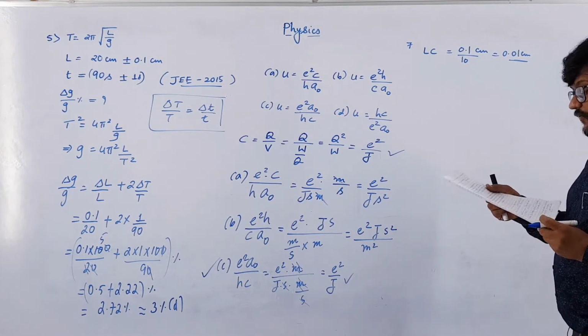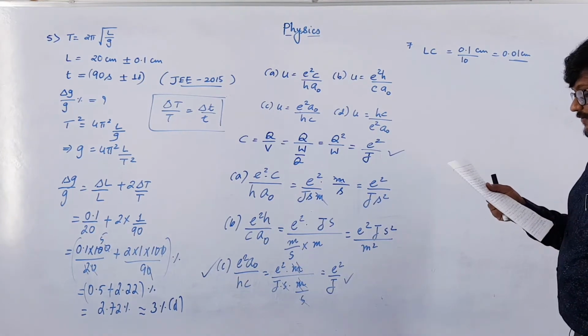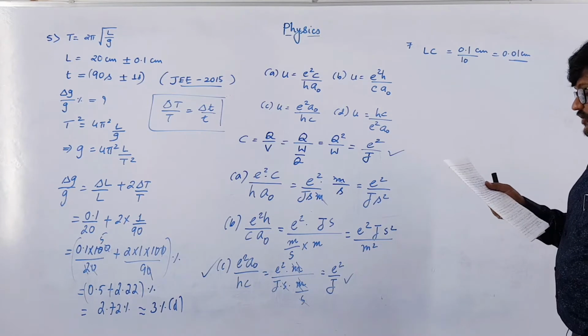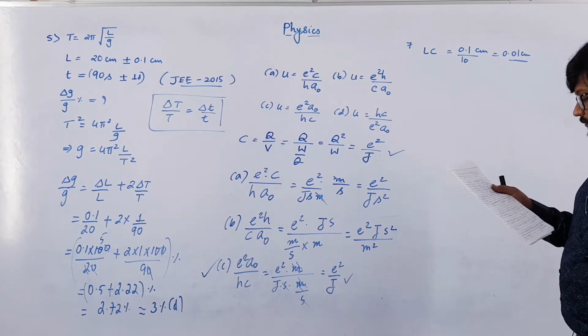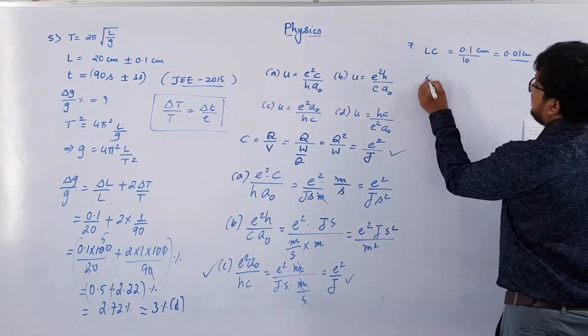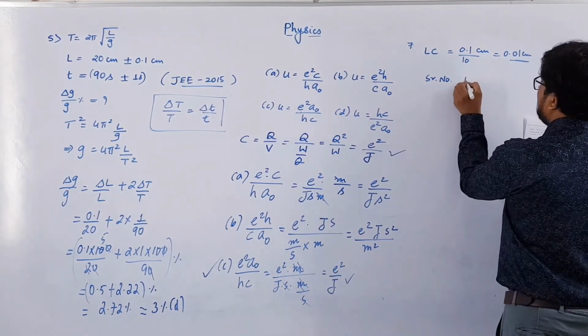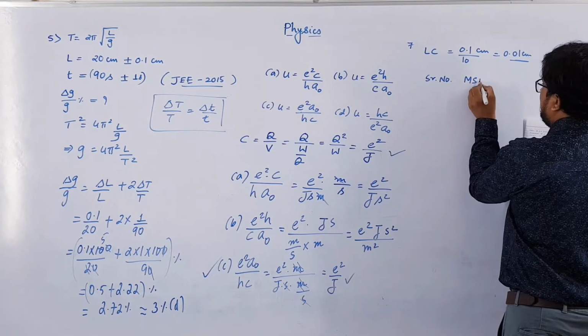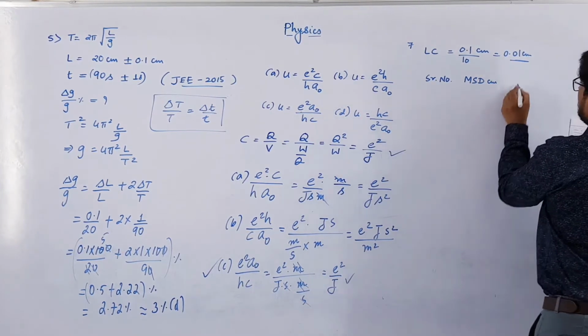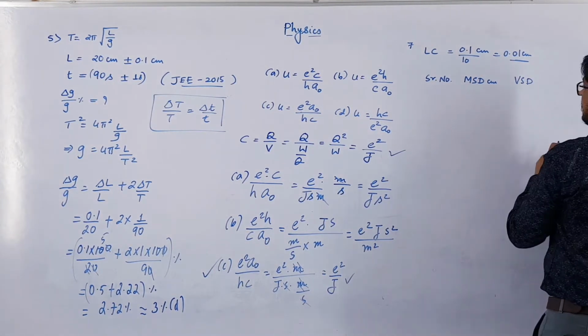Now 10 division of its vernier scale matches 9 division on the main scale. Three such measurements for the ball are given: serial number, then main scale reading in centimeter, vernier scale division.